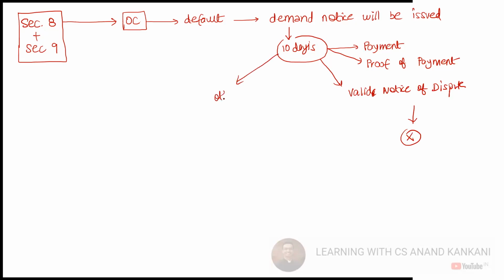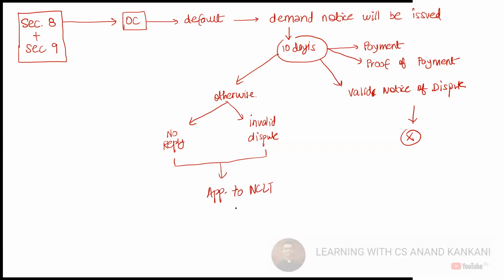Otherwise, what will come in otherwise? Either there is no reply within 10 days, or an invalid dispute. In this case, the application to NCLT will be made under section 9. Now, along with the application, what all things?